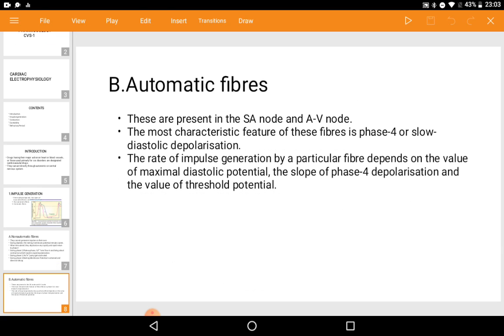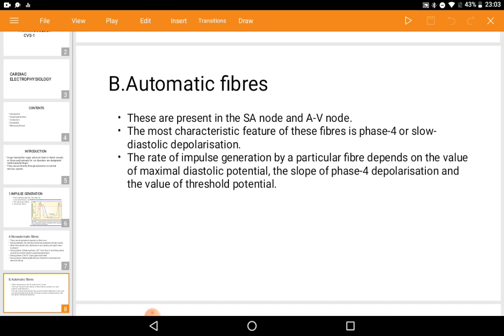Next we can see automatic fibers. These are present in the SA node and AV node. The most characteristic feature of these fibers in phase 4 is slow diastolic depolarization. The rate of impulse generation by a particular fiber depends on the value of the maximal diastolic potential, the slope of phase 4 depolarization, and the value of the threshold potential.